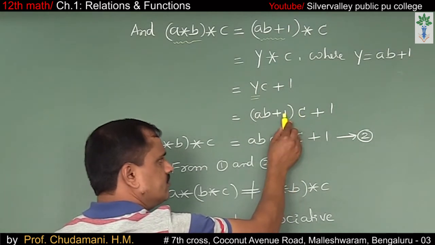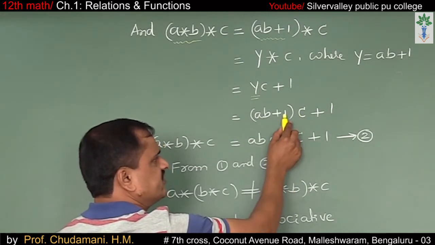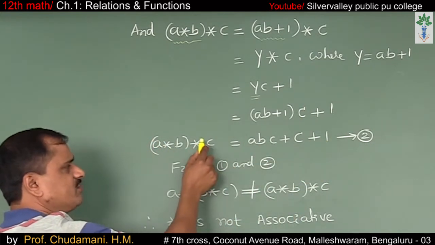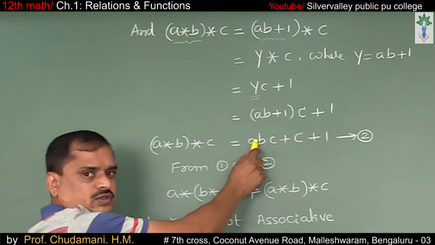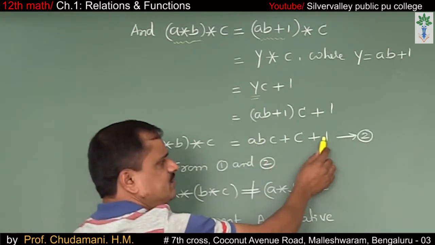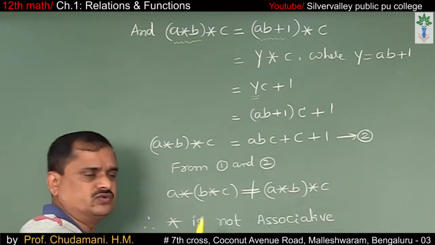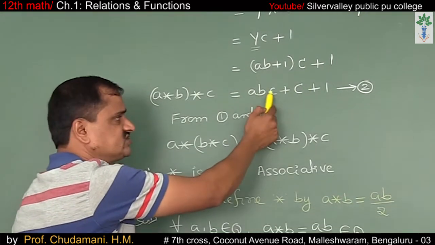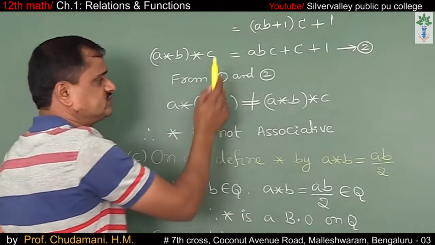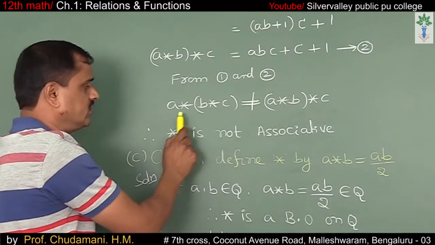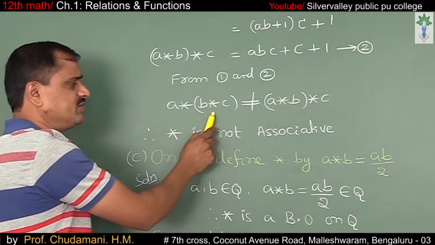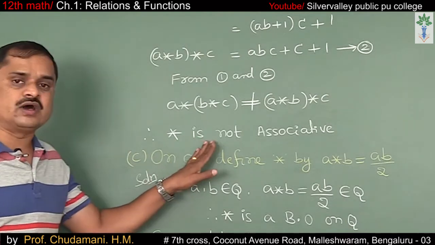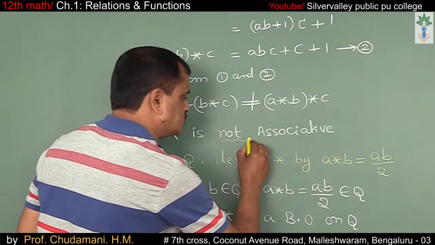AB into c means abc. 1 into c is c, plus 1. So, (a star b) star c is equal to abc plus c plus 1. Call it equation 2. From 1 and 2, this is abc plus a plus 1, whereas this is abc plus c plus 1. Those two are not equal. So, a star (b star c) is not equal to (a star b) star c. Therefore, star is not associative.